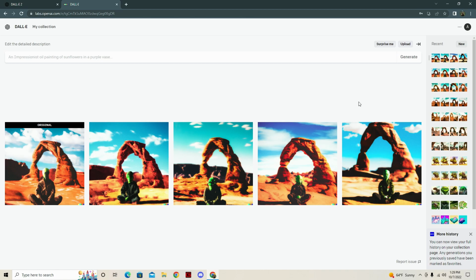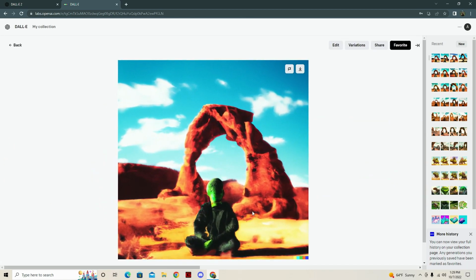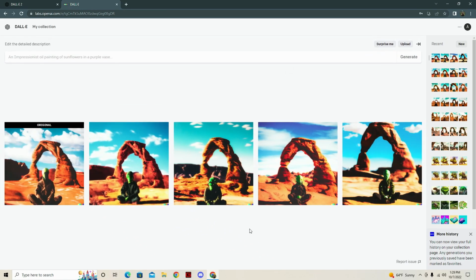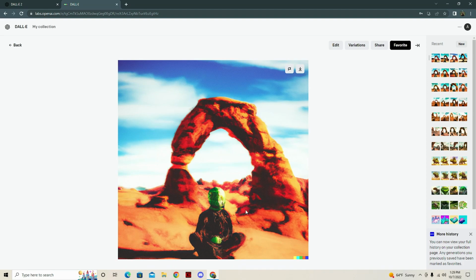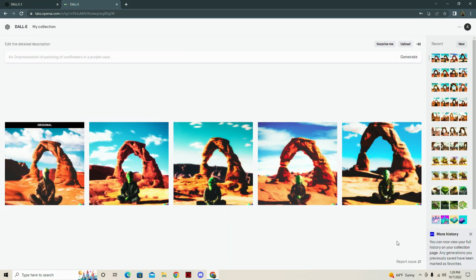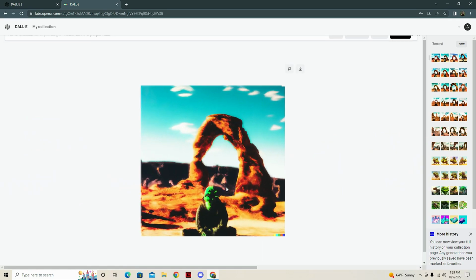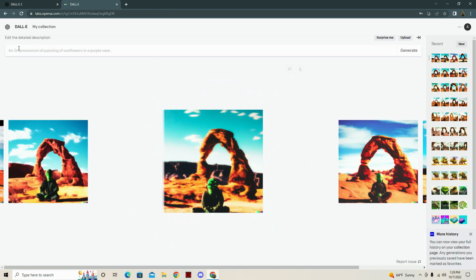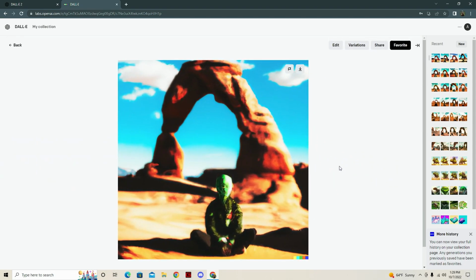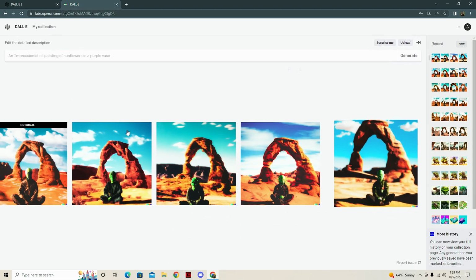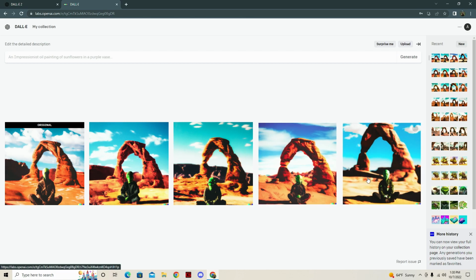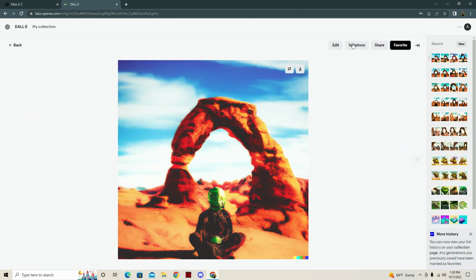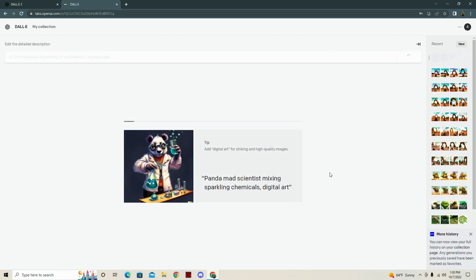Oh, look at these. What are you? I don't know what's going on there, but that is interesting for sure. I like this one, I think, the best. Maybe. I don't know. They're all a little spooky, that's for sure. I like that it's decided to give a green head to them and blur out the background. I think we'll go with this one. This is actually a pretty neat little image.